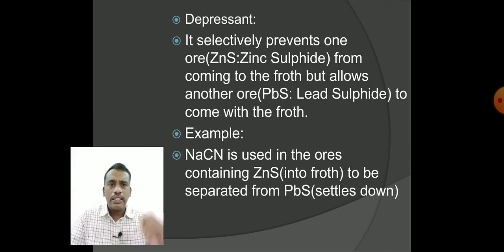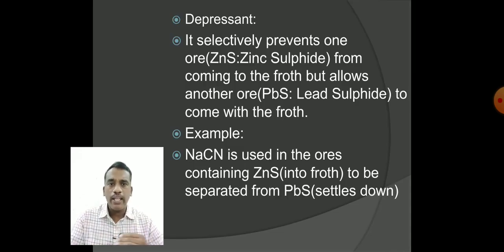So let us get the definition here. It selectively prevents one ore from coming to the froth but allows the other ore to come with the froth. It means it makes the zinc sulfide enter the froth and lets the lead sulfide settle at the bottom. So this is the entire froth flotation technique for our session.